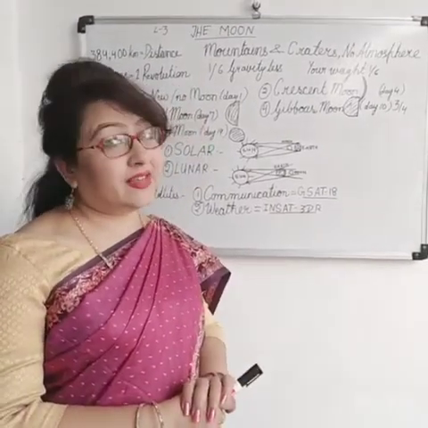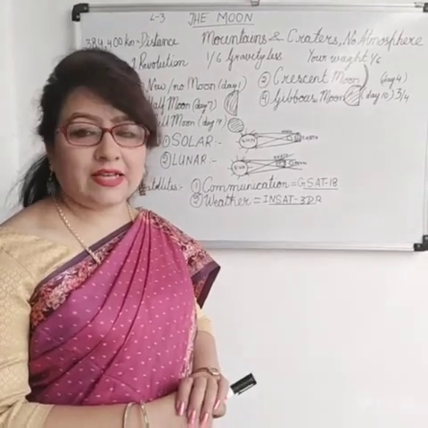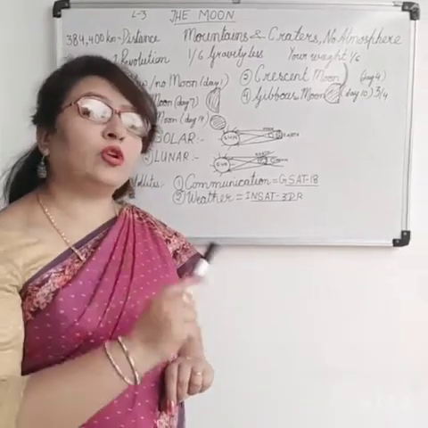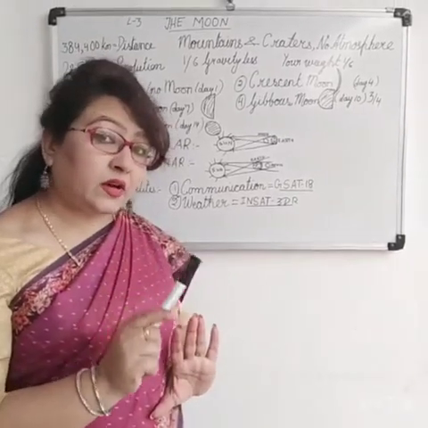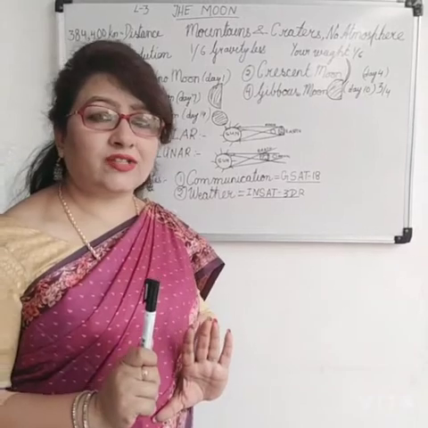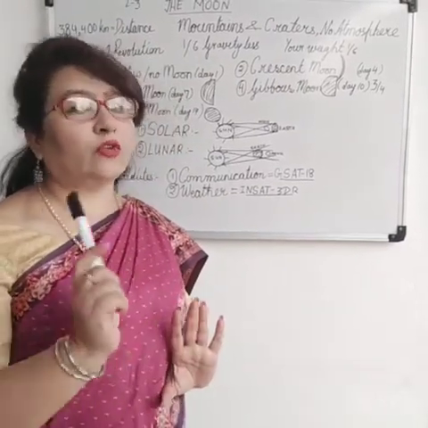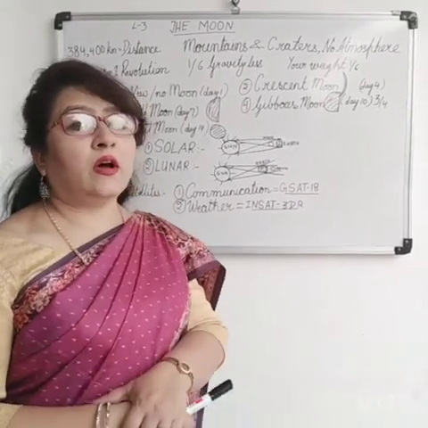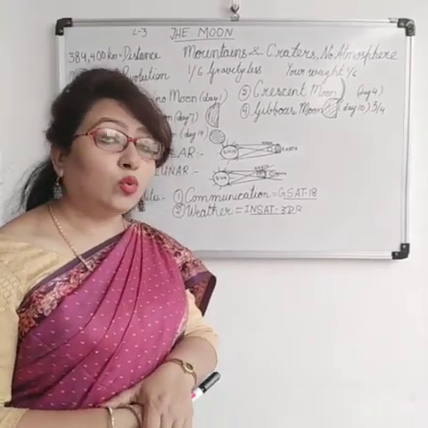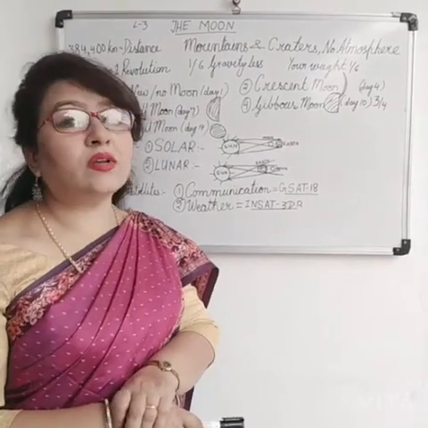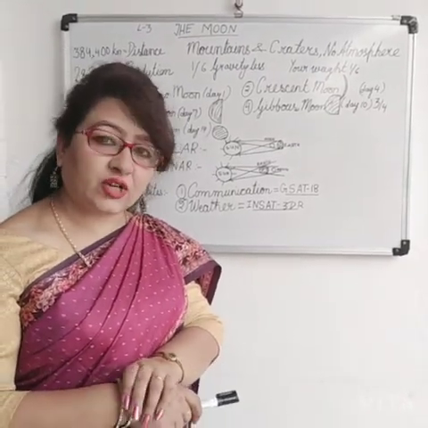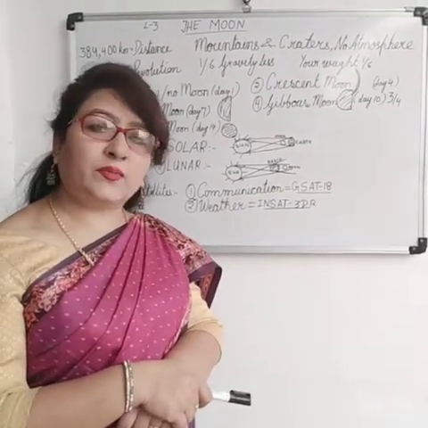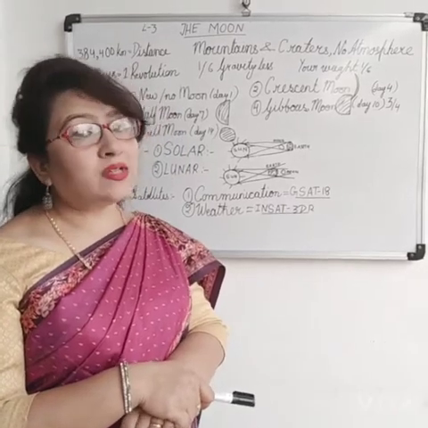Now we will see what are the artificial satellites. A natural satellite, I have told you, is the heavenly body which revolves around a planet. But an artificial satellite also revolves around a planet in the same way, but it is man-made. The first artificial satellite in the world was Sputnik 1 sent by Russia in space. And the first Indian satellite to be sent in space, in 1975, was Aryabhata.